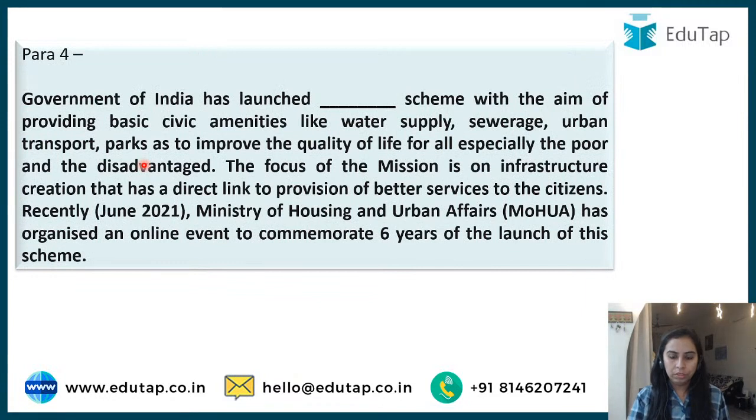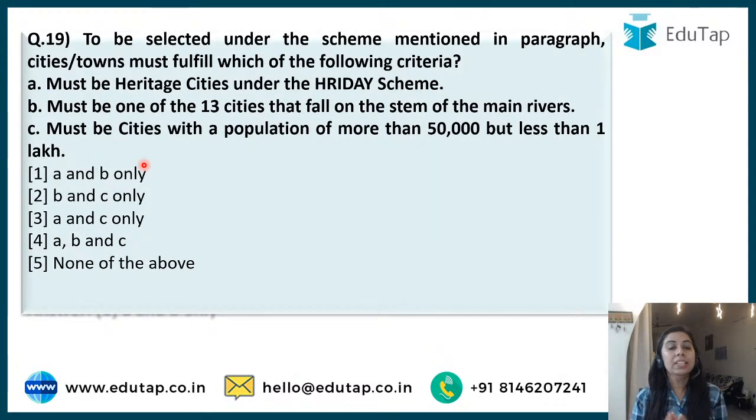Same paragraph now, okay? Next question. To be selected under this Amrut scheme, which is mentioned, cities or towns must fulfill which of the following criteria? It must be a heritage city under Hriday scheme. It must be one of the 13 cities that fall on the stem of the main rivers, or it must be a city with a population of more than 50,000 but less than 1 lakh. I'll be interested to know the answer.